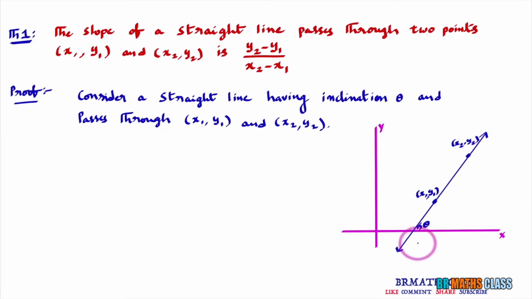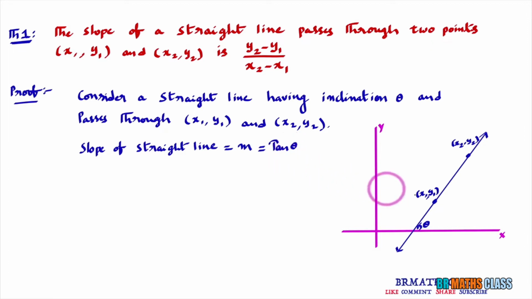First point, as this straight line inclination is theta, we can write slope of this straight line. From the definition of slope of straight line, if theta is the inclination of a straight line, then slope of a straight line is denoted by m equal to tan theta. This we know from the definition of slope of a straight line.